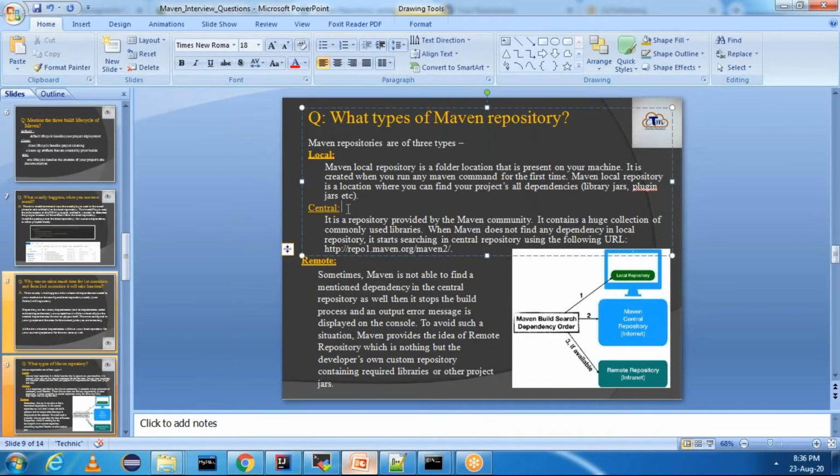Third one is nothing but remote repository. Sometimes Maven will not be able to find a dependency in local repository, and it won't find it on the central repository as well. In that case, Maven provides the idea of remote repository, which is nothing but a developer's own custom repository. For reference purpose, I took Nexus.